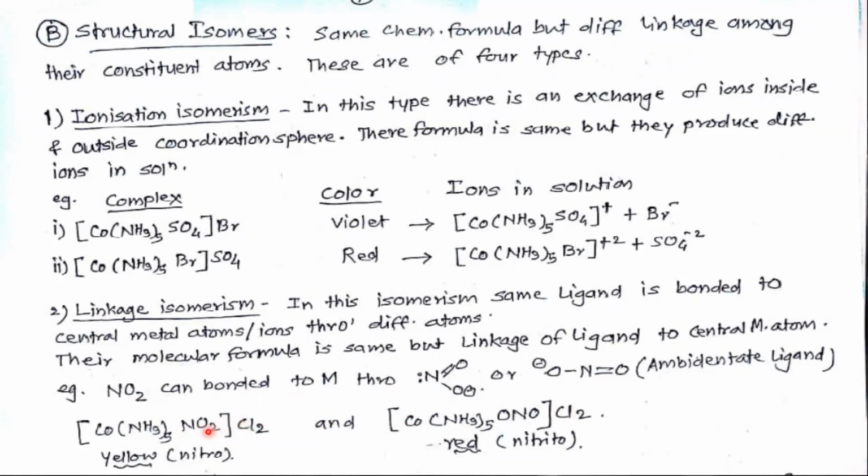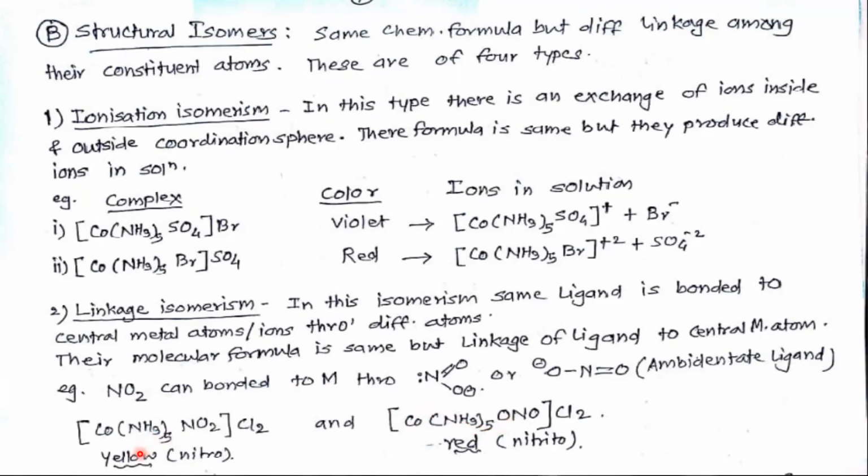Okay, so this is nitro, meaning here nitrogen is donating its electron pair to this cobalt, and in this example oxygen is the donor of electrons to cobalt. As it is an ambidentate ligand, the donor atoms are different.